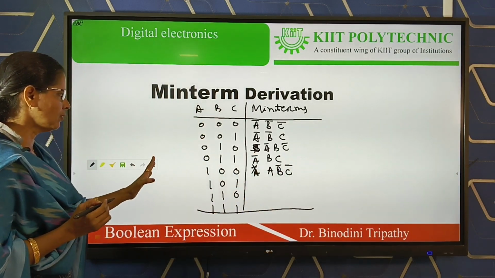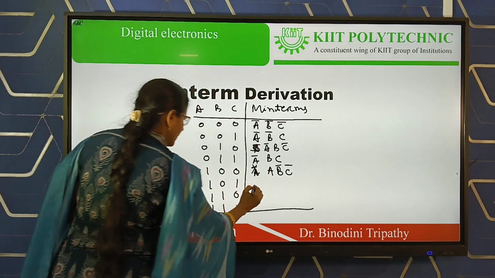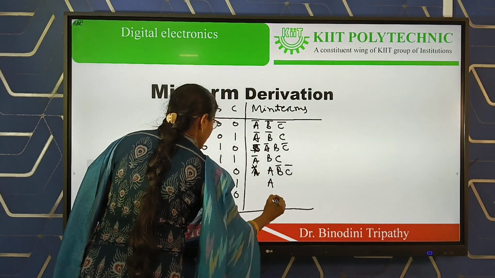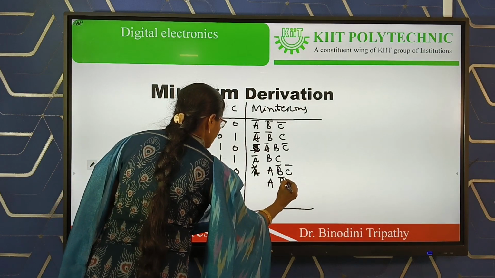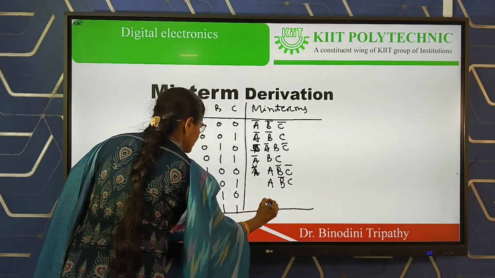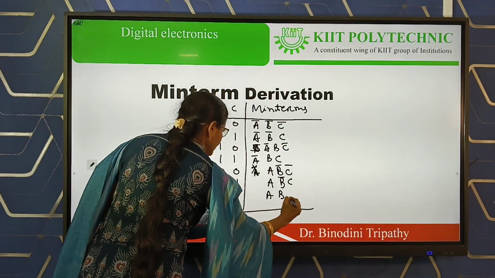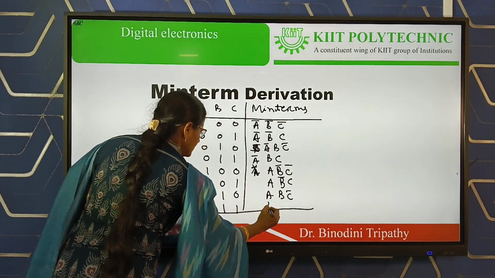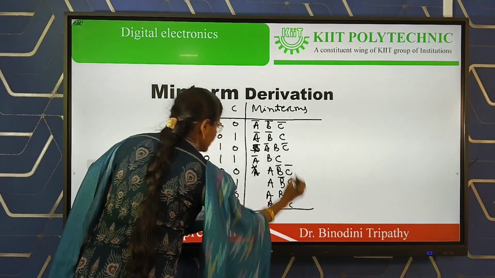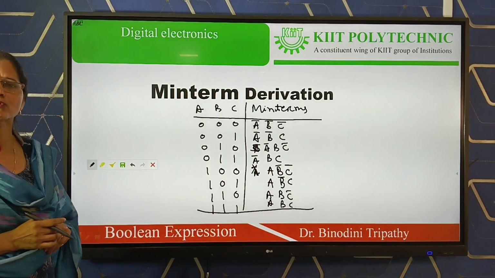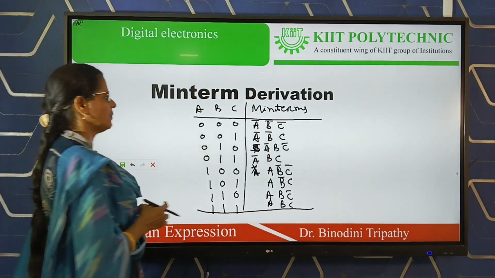Be careful, for 0 always complement of the variable. And for this state, a, b bar, c. And for this state, a, b, c bar, and for this state a, b, c. So total 8 minterms with us for the three variables.